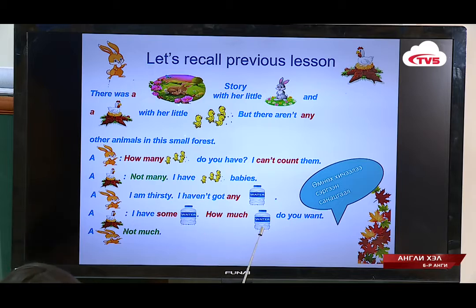How much water do you want? So how much is used with uncountable nouns. When we ask questions, we use how much, and the answer is not much. Not much water, like that. Okay, so last lesson we studied countable and uncountable nouns and some, any.